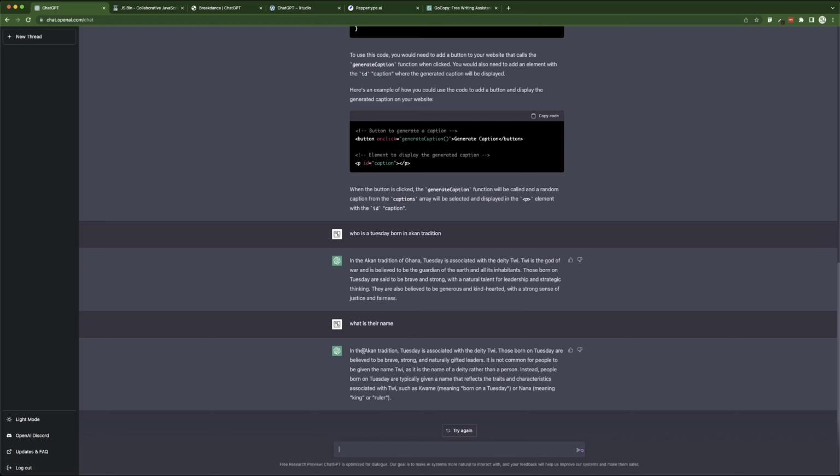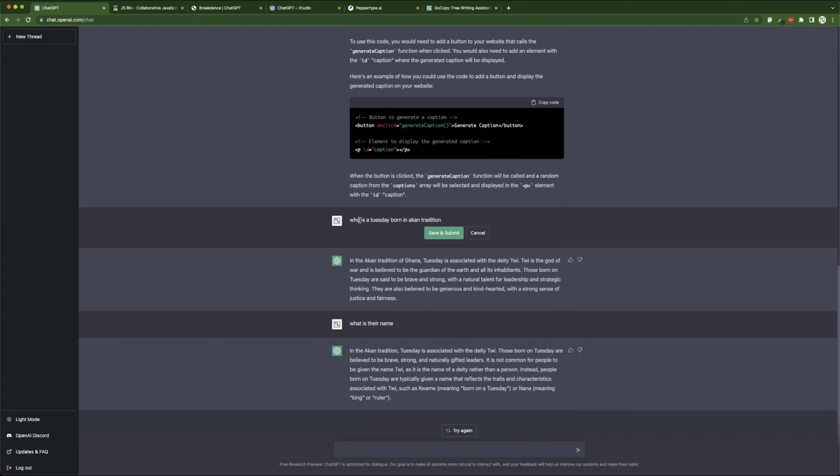All right, so let's see what it says. In Akan tradition, Tuesday, deity, whatever, strong, whatever, is not commonly given as a name. All right, so I'm going to go in here.